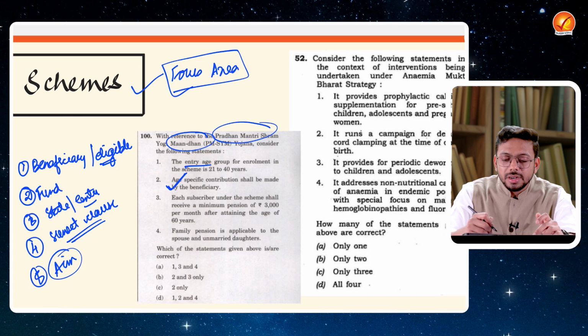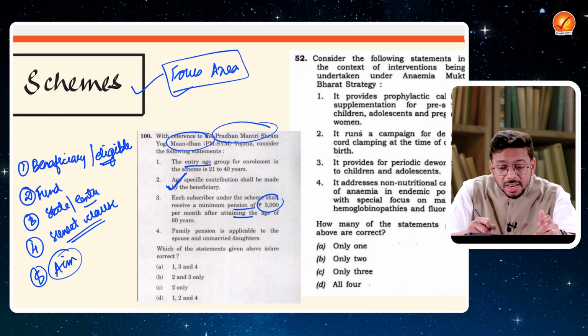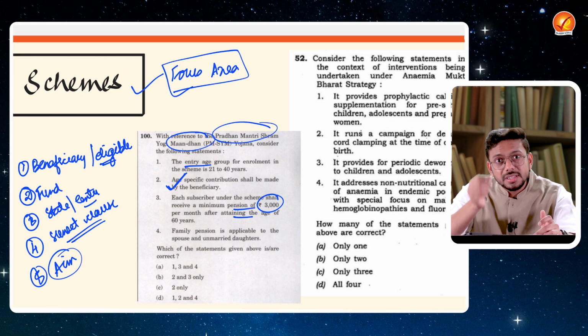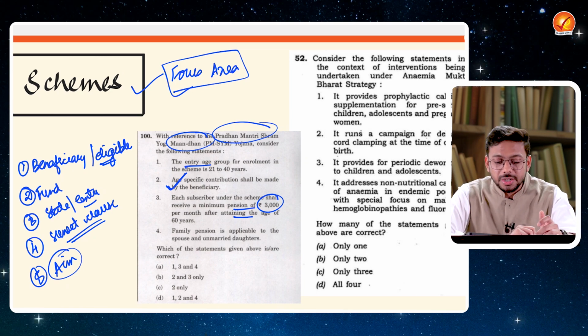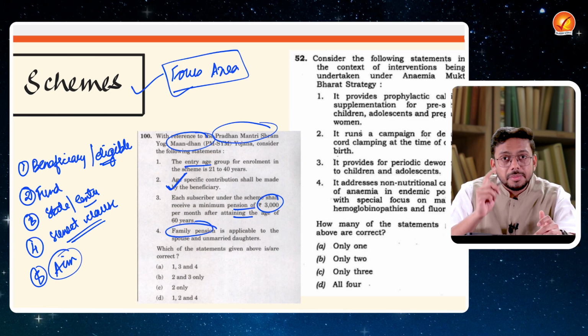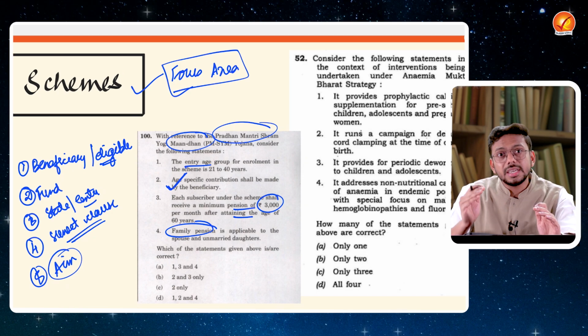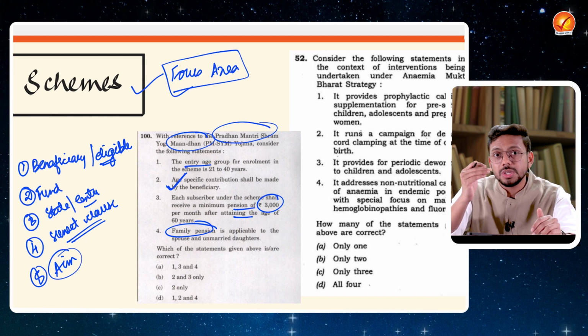Then each subscriber under the scheme shall have a minimum pension of so and so things. So what are the funds related to it? What is the process? What are the various parameters under that particular scheme? Family pension applicable hai ya nahi? So these are the things which UPSC would ask.